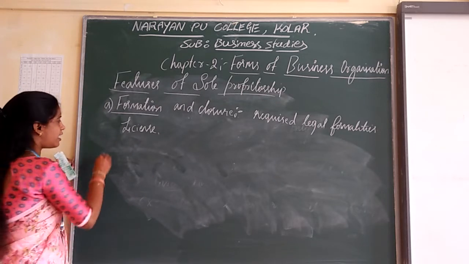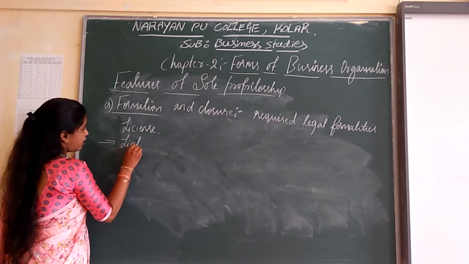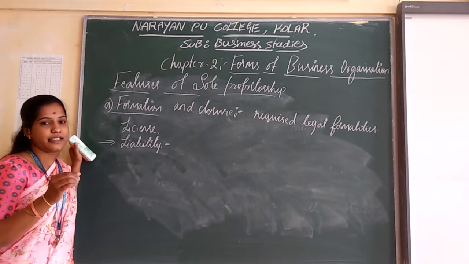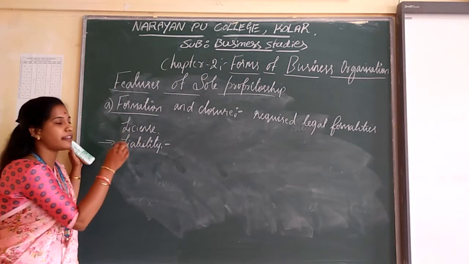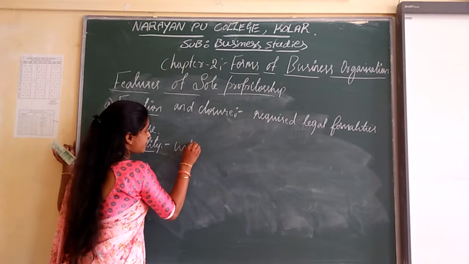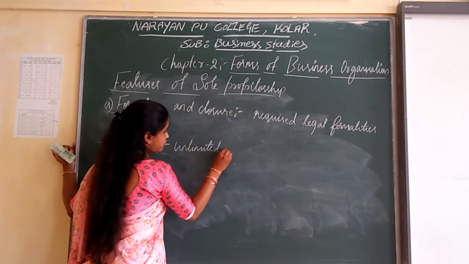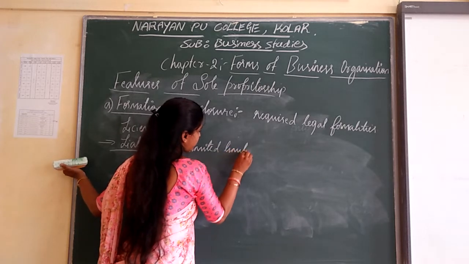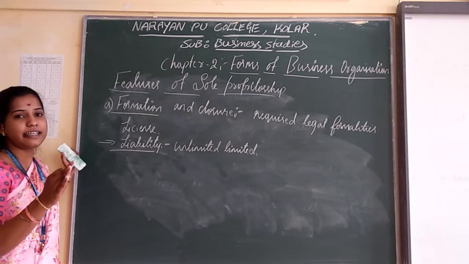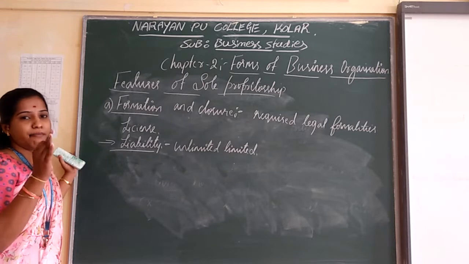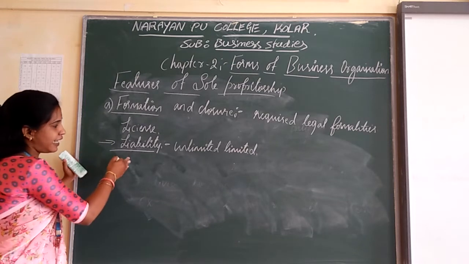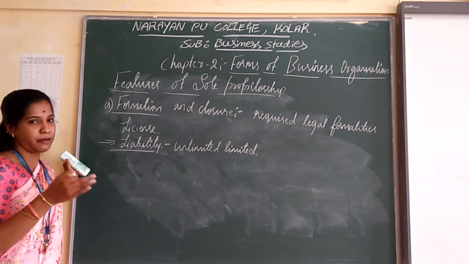And the next one is liability. In a sole proprietorship, the liability is unlimited. If the business organization's resources are not sufficient, he can take over his personal resources to pay his debts.